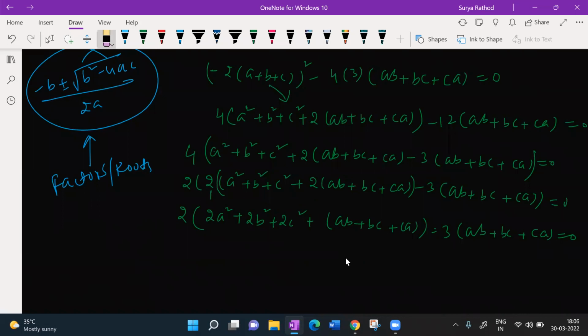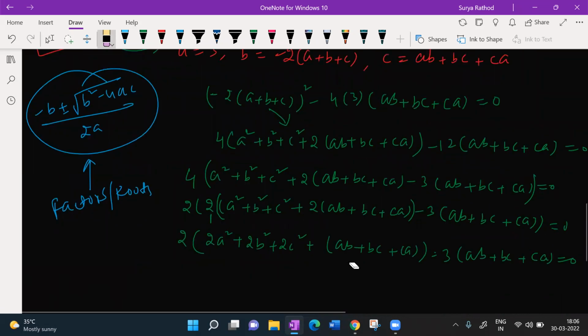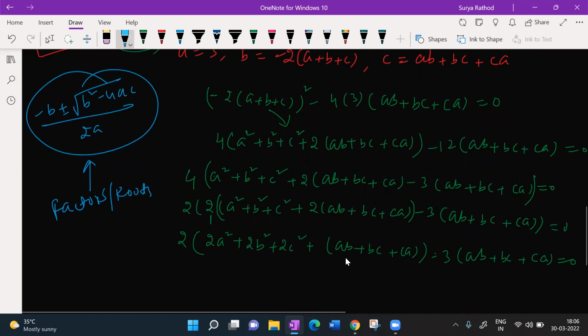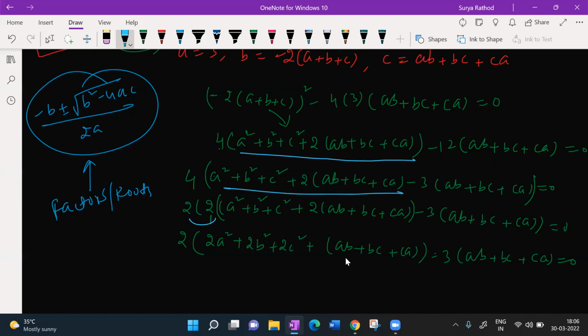Here, 4. So should it be minus 6, right, sir? Which one? See, beta, here I had 4. This 4 I wrote, this 4 is for only this bracket. So 2 into 2 I wrote here, 2 into 2 I wrote here. Okay, I got this, perfect. And 2A square plus 2B square plus 2C square I got. Very good.